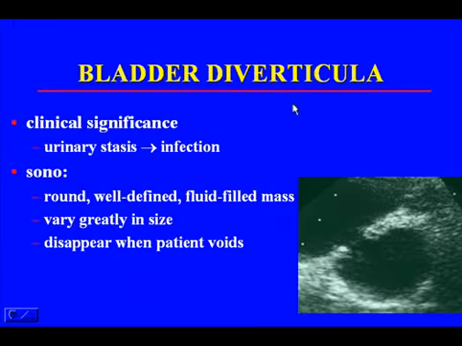Bladder diverticuli can also cause pain, and that's because they can have urinary stasis, which becomes infected and painful. Usually what you see on ultrasound are round, well-defined, fluid-filled masses, which can vary in size and disappear when the patient voids. In this case, on your right, a magnified view shows nicely the pedicle between the diverticuli and the bladder wall.